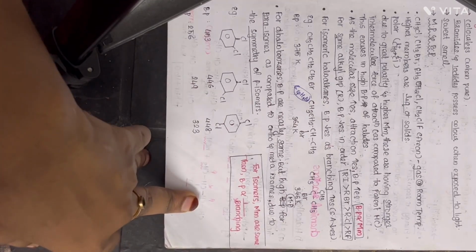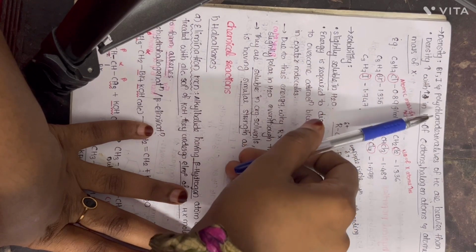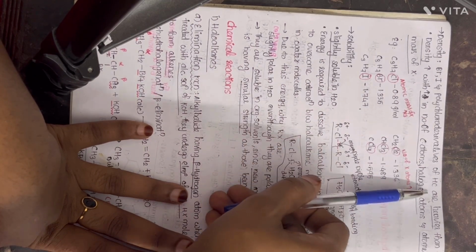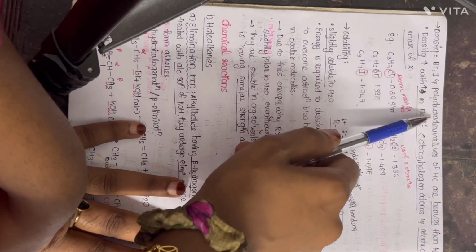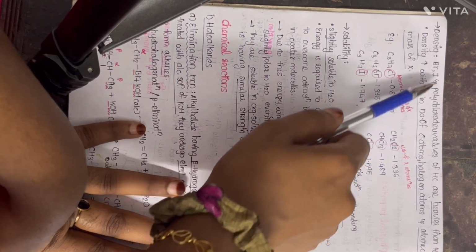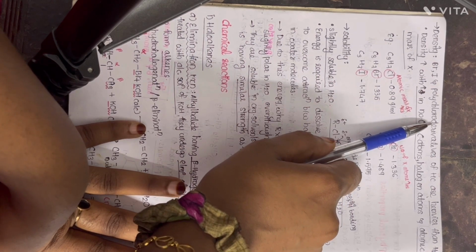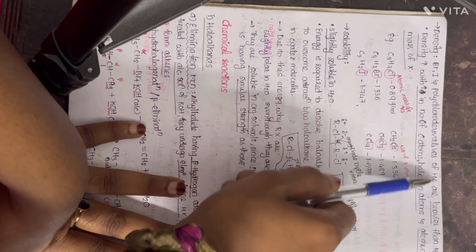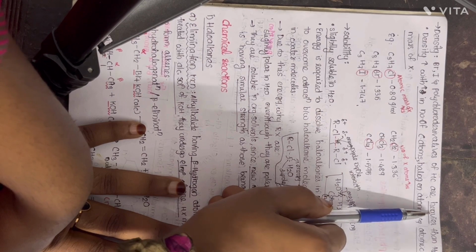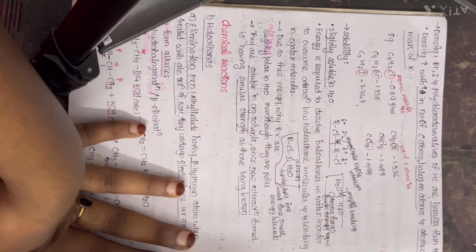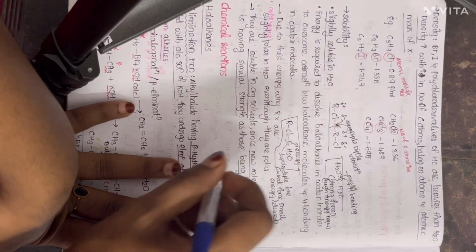Okay, the next is density. Bromine, iodine and polychloro derivatives of hydrocarbons are heavier than water. It is because they contain bromine, iodine or chlorine. More number of chlorines will give a greater molecular mass. As the molecular mass increases, it will become heavier. It will become heavier than water, since it has bromine, iodine and chlorine atoms.